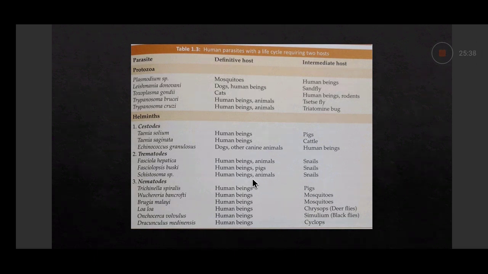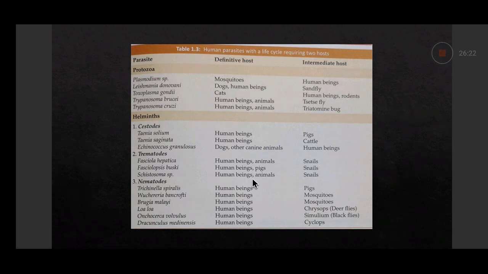And Wuchereria bancrofti, human being, definitive, and mosquito is the intermediate host. One gets filariasis through the bite of a mosquito. Brugia malayi is also a causative agent of filariasis. Same, human being is the definitive host, and mosquitoes are the intermediate host. Onchocerca volvulus, human beings are the definitive host. Dracunculus medinensis, which has been eradicated from India. Cyclops is the intermediate host in Dracunculus medinensis. And in Loa loa, deer flies are the intermediate host. Onchocerca volvulus, black flies. All will be taught to you individually.